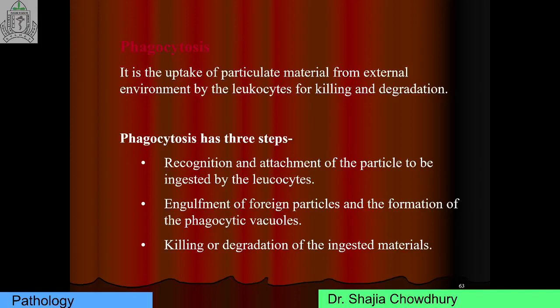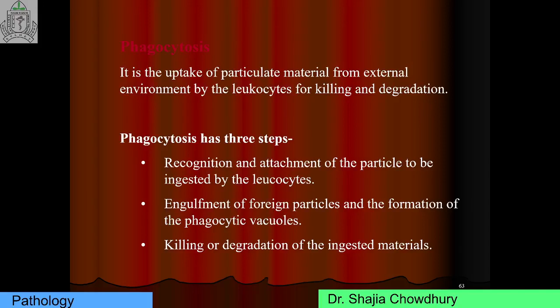Phagocytosis is the uptake of particulate material from the external environment by the leukocyte for killing and degradation. Phagocytosis has three steps. Very, very important. Phagocytosis is a very important question for written and viva. The three steps are recognition and attachment of the particle to be ingested by the leukocytes, engulfment of the foreign particles and formation of phagocytic vacuoles, and killing or degradation of the ingested material.